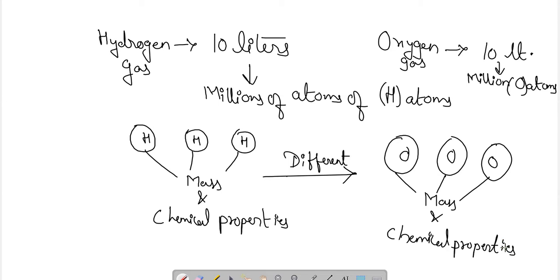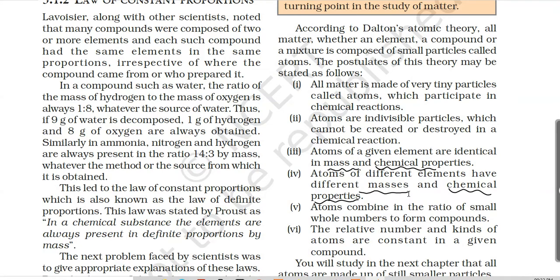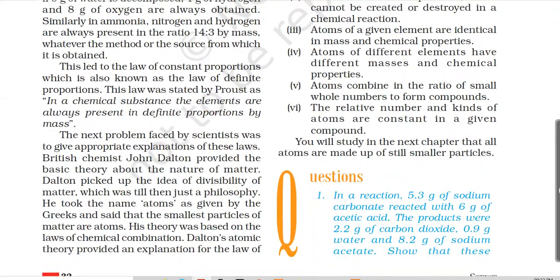Hence, atoms of different elements will have different masses and different chemical properties. Okay, next, in the fifth postulate, Dalton has said that atoms combine in the ratio of small whole numbers to form compounds.